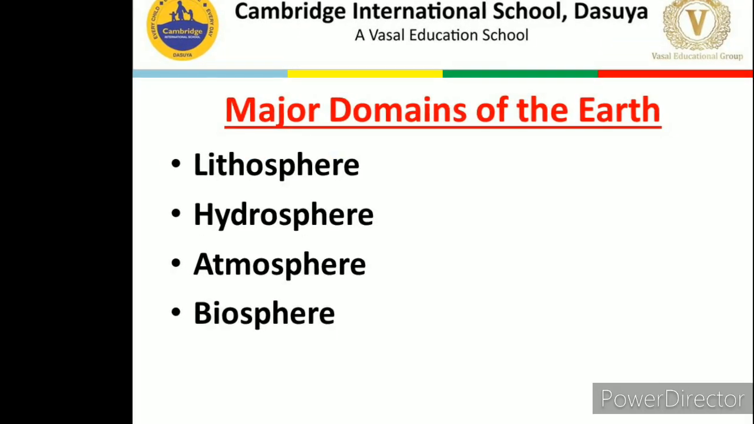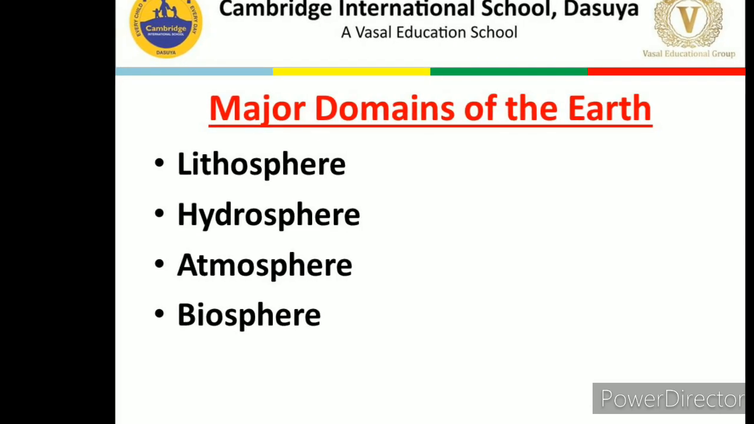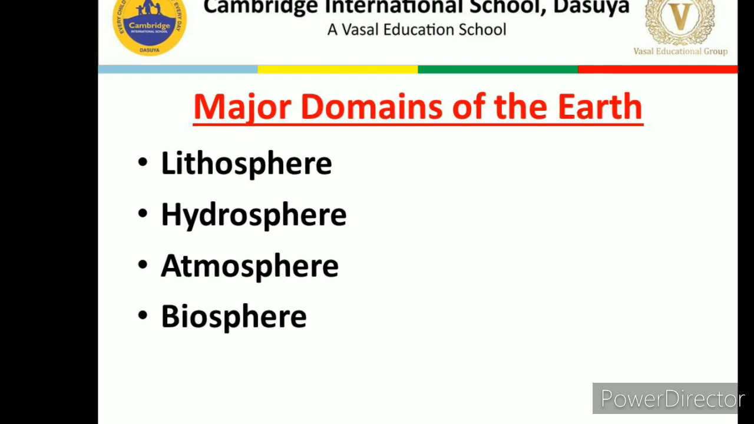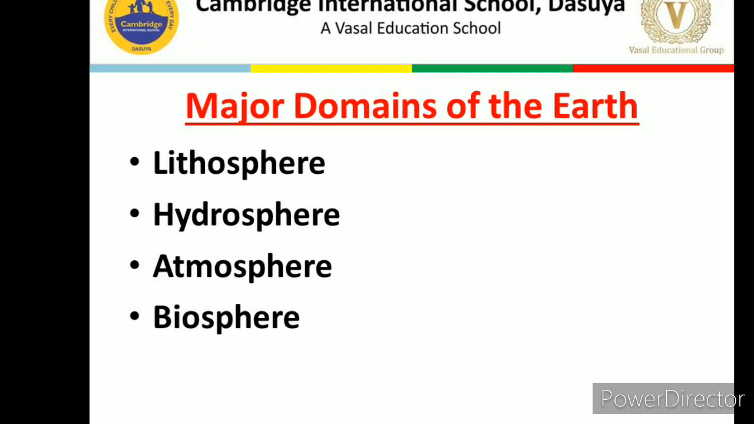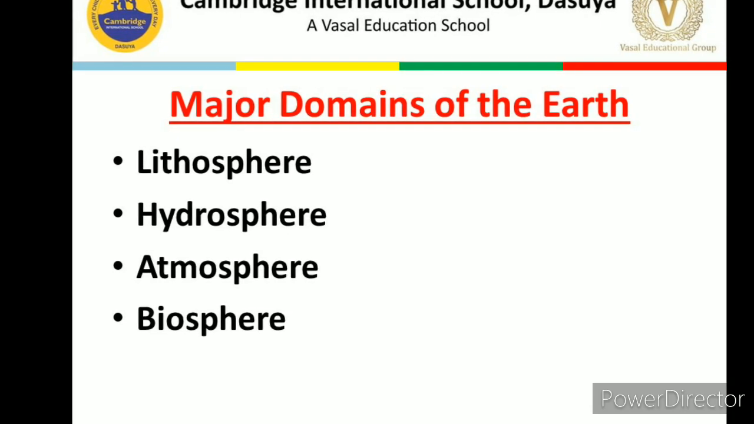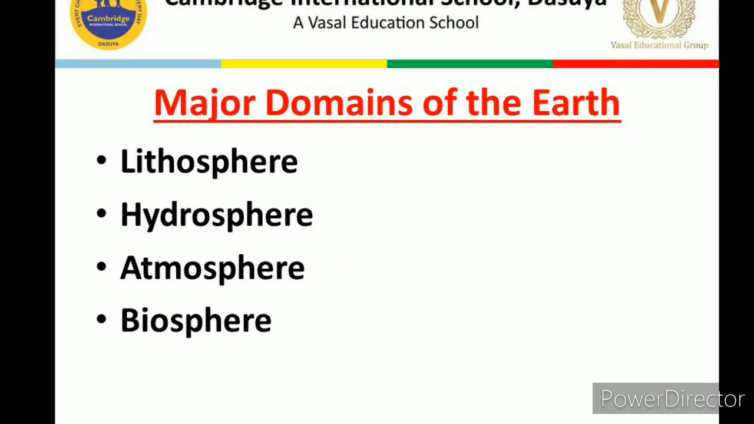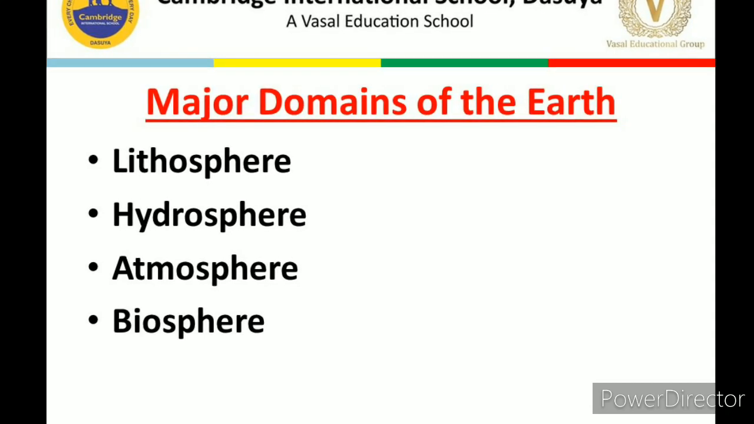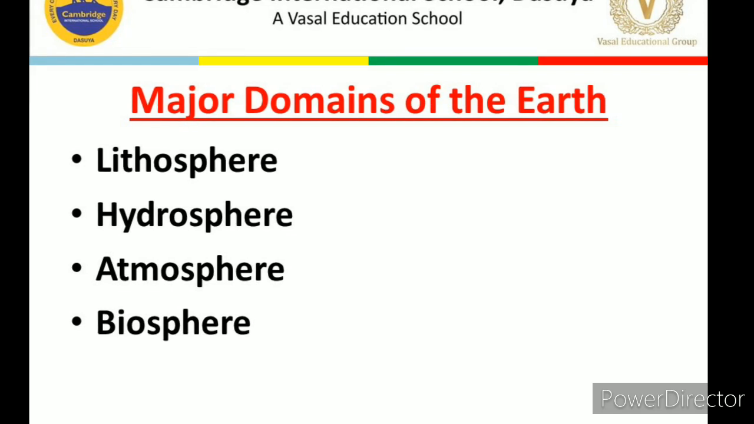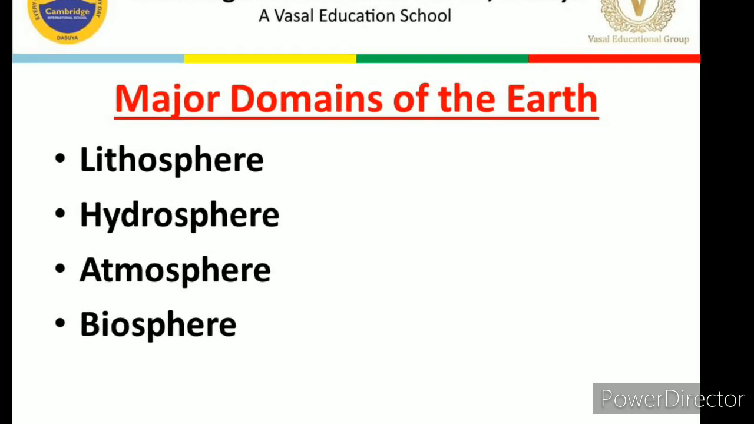So, dear children, as the chapter name is Domains of the Earth, first of all, we should know what a domain is. Domain means a particular area. So, what are the main areas of the Earth? There are only four areas, and we can call them spheres also. Number one, lithosphere. Second is hydrosphere, the next one is atmosphere, and the last and the most important is biosphere.